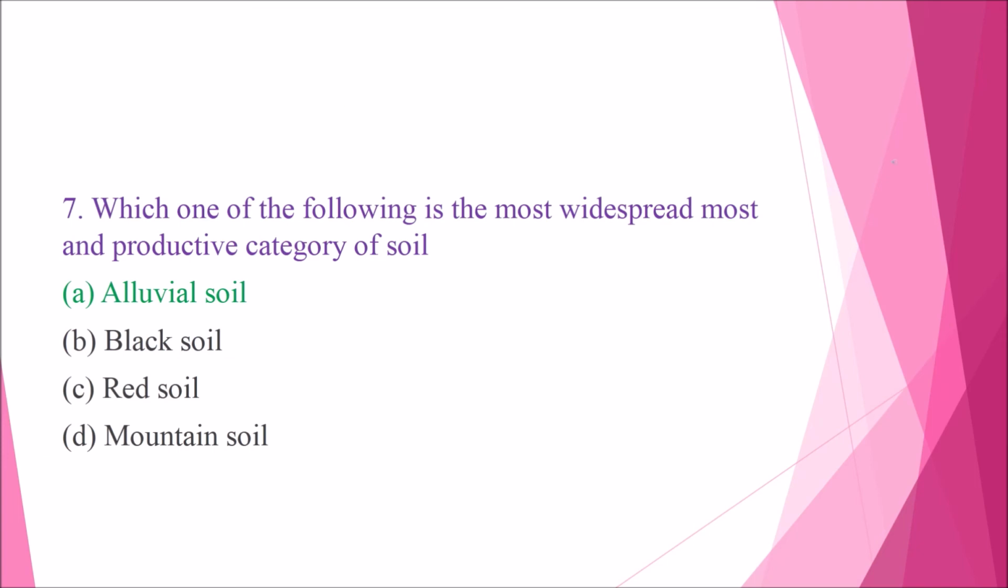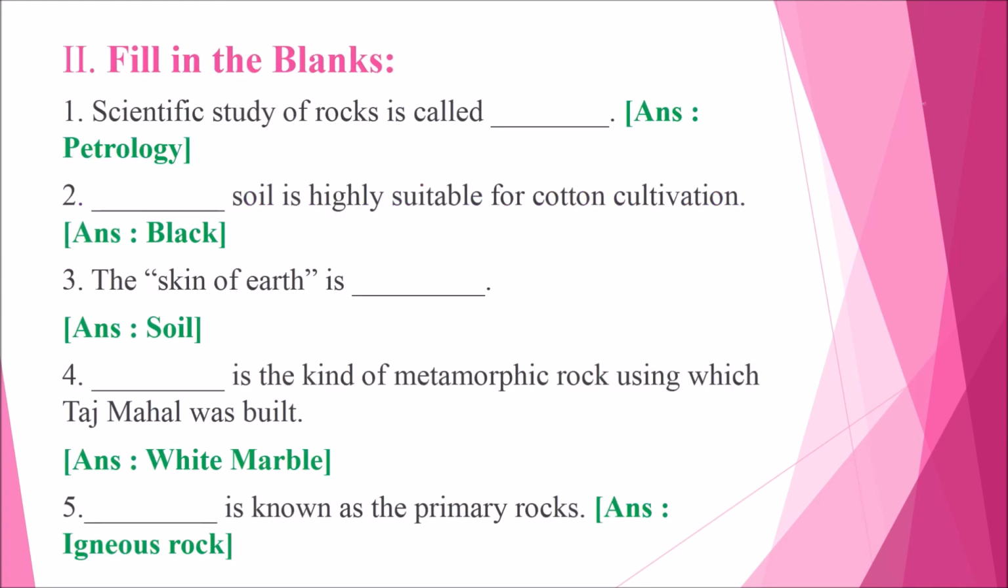Minerals. Question number 7. Which one of the following is the most widespread, most unprotective category of soil? Option A. Alluvial soil, option B. Black soil, option C. Red soil, option D. Mountain soil. So the answer is option A. Alluvial soil. Letter 2. Fill in the blanks. Question number 1. Scientific study of rocks is called dash. So the answer is petrology.